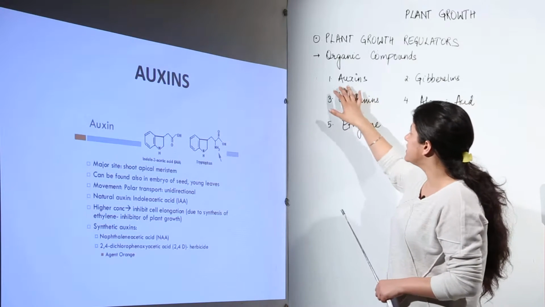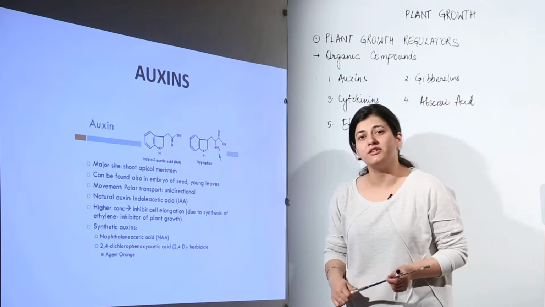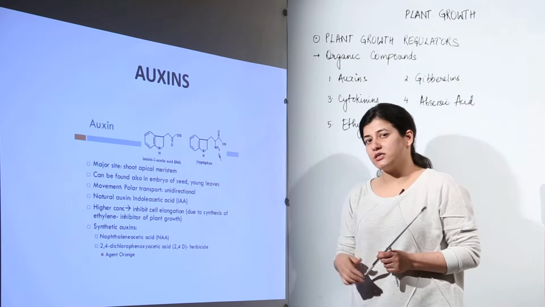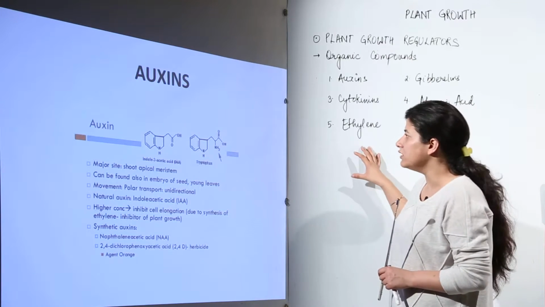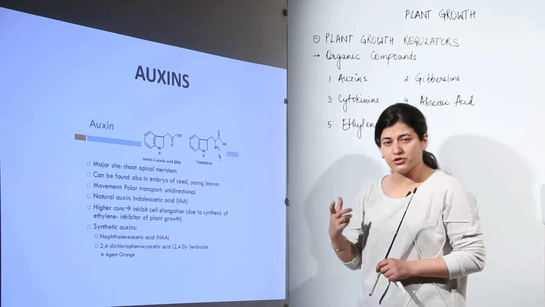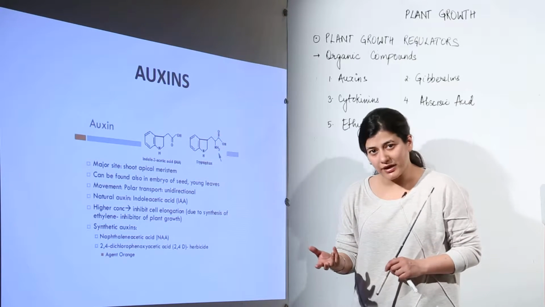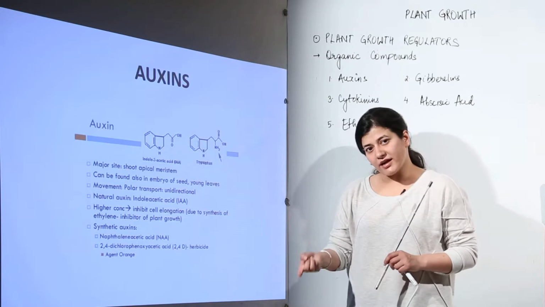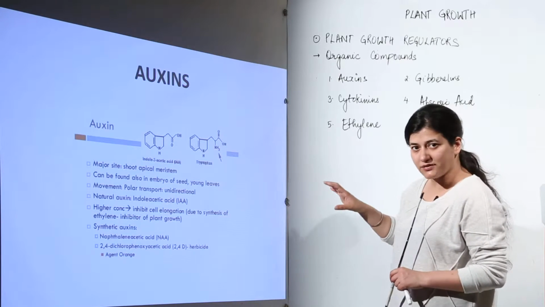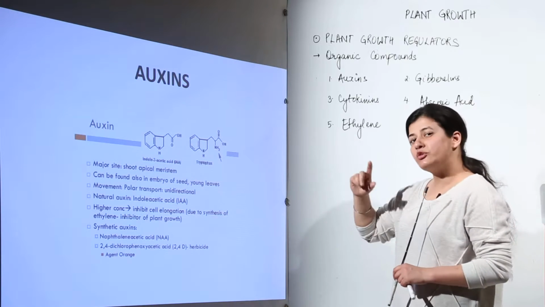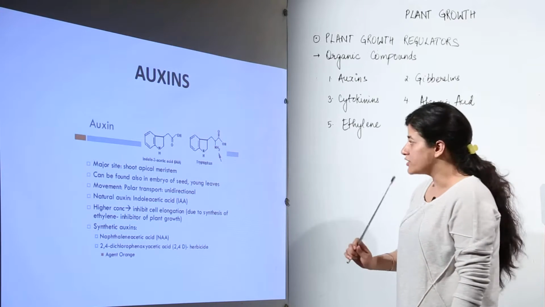Auxin is the first hormone that was discovered. It was discovered in human urine. Okay, so the scientist who discovered it was Charles Darwin. He discovered it in the human urine, and one thing might confuse you: how can a plant hormone be present in human urine? We ultimately depend on plants for food, so it is bound to be found in the urine, and from there it was discovered that there is a plant growth regulator which might be having some effect on the plant growth, and that happens to be auxin.